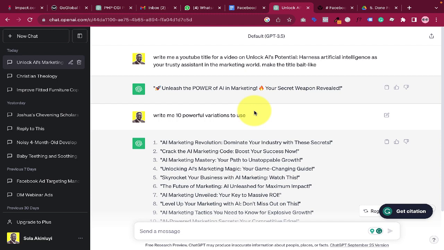Okay. But in this case, when it was rejected, I was like, okay, let me bring this to ChatGPT. So I pasted the copy that I wrote on ChatGPT, and I told ChatGPT, rewrite this Facebook ad to go in line with Facebook ad policy. And it was still my copy. You understand what I mean? But it just rewrote it to fit Facebook ad policy. By the time I put it on Facebook, it was massive. Facebook accepted it. So that is one of the ways by which you can use ChatGPT.